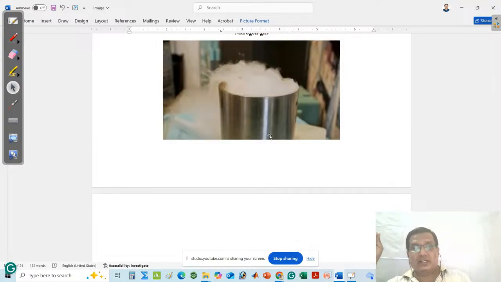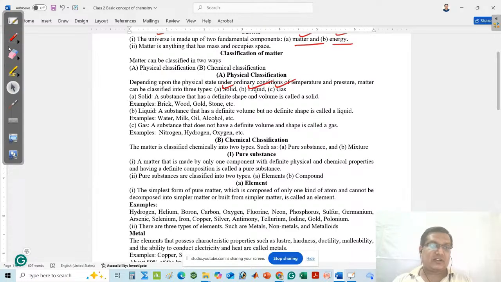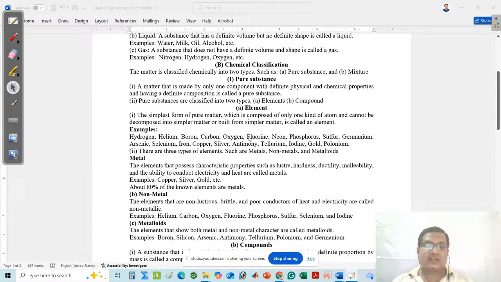Finally, I conclude that solids have definite shape and volume. Liquids have only definite volume, but do not have definite shape. Similarly, gases do not have definite shape and volume. This is all about the physical classification of matter. Next, I will move to the chemical classification.